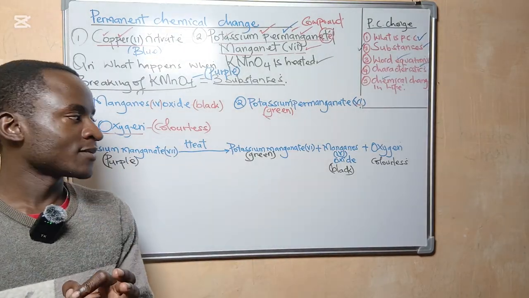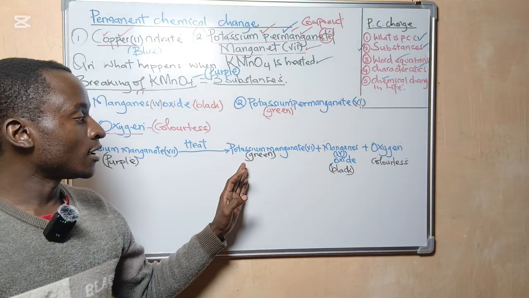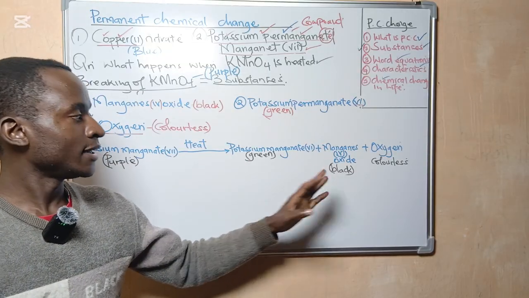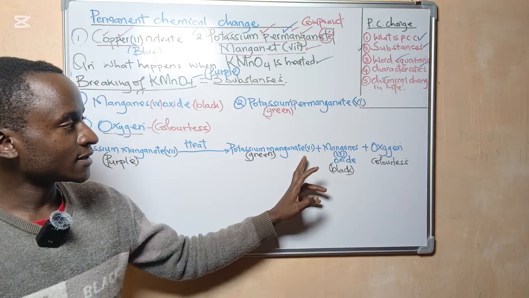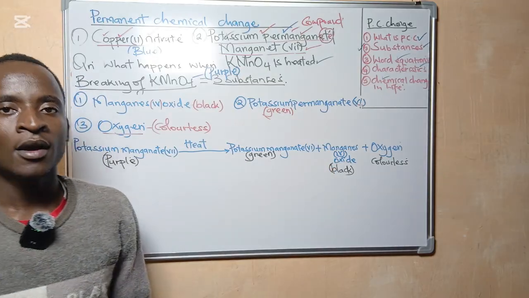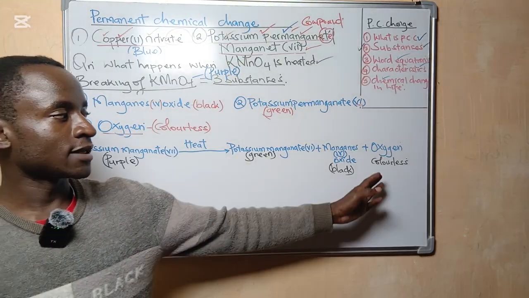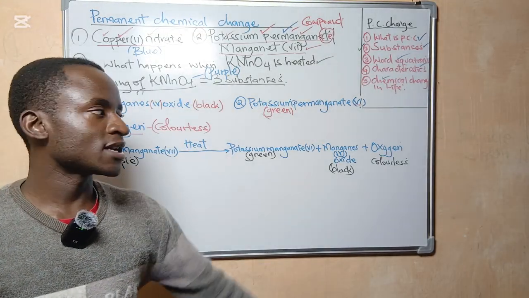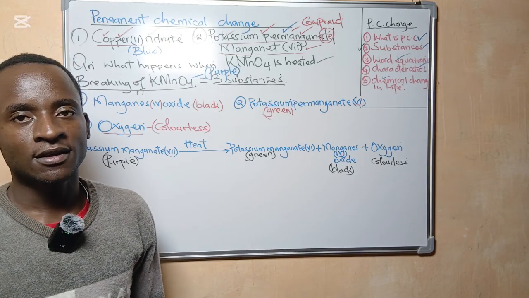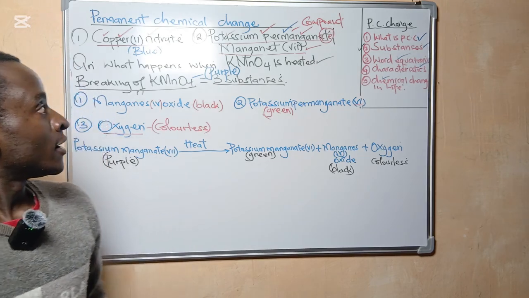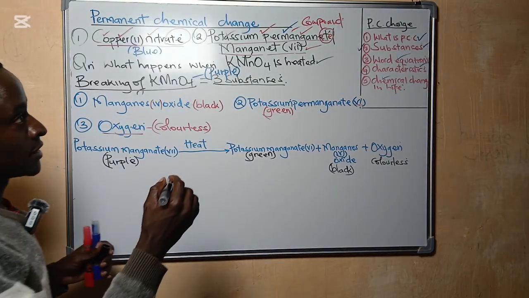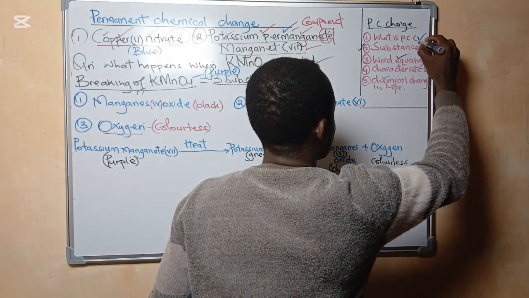If the examiner asks you to give the identity of the green-black substance, just tell him or her that it is a mixture of potassium manganate 7 and manganese 4 oxide. Then if you are asked to give the colorless gas, tell the examiner this is oxygen. Right. Now, I want us to look at the characteristics. You're already done with this.